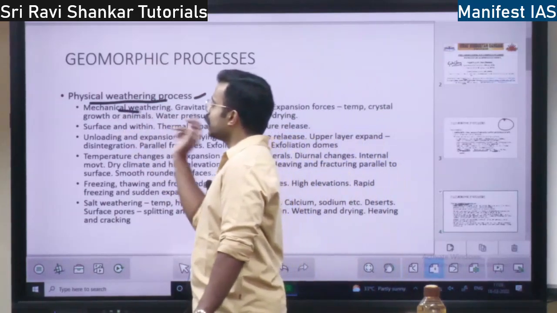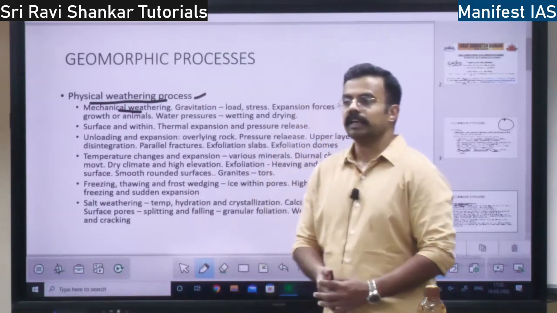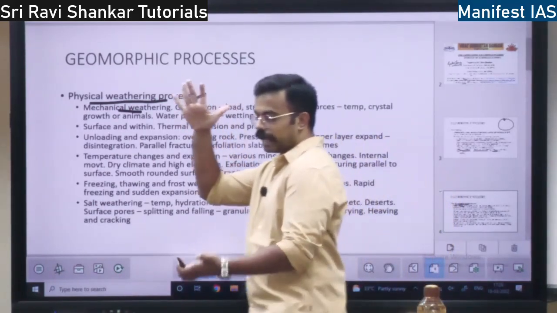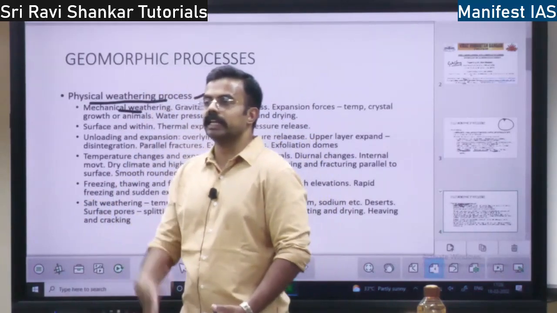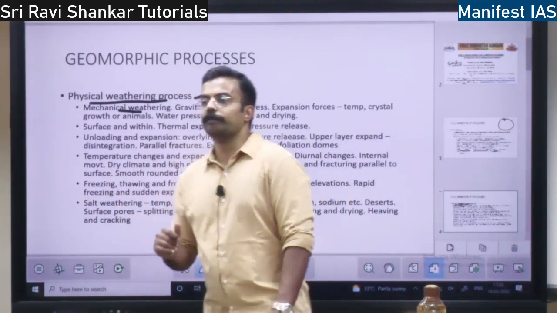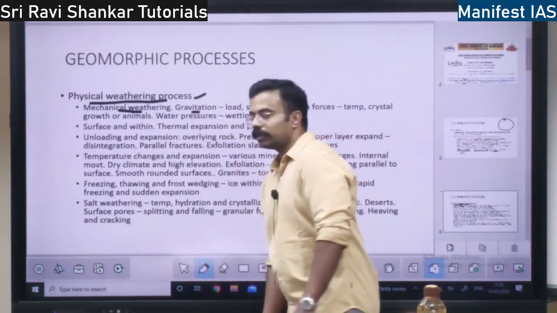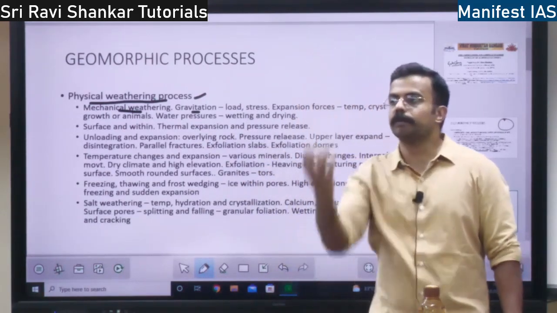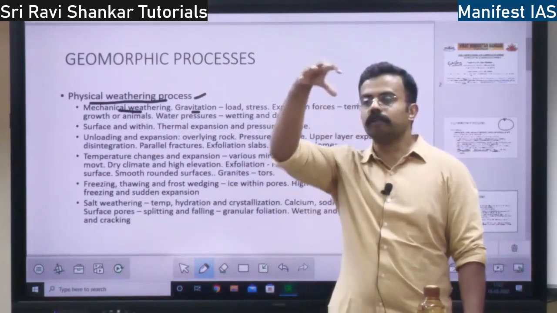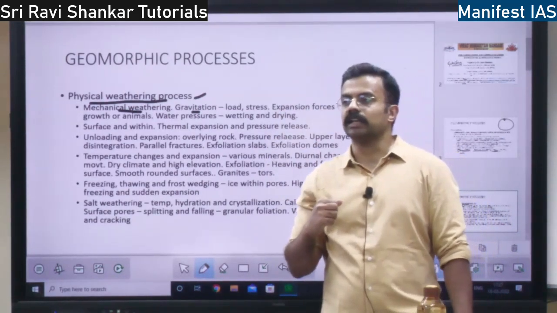One is mechanical weathering. I told you, mechanically the rock disintegrates. If a big animal keeps its leg on a rock, the rock will cut open. That is also mechanical weathering. It is because of applied pressure. Because of gravitation, the rock will be pulled downwards, right? There will always be pressure on the rock towards the earth because of gravitation.